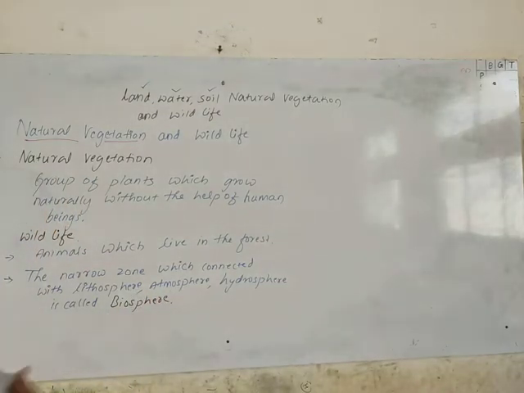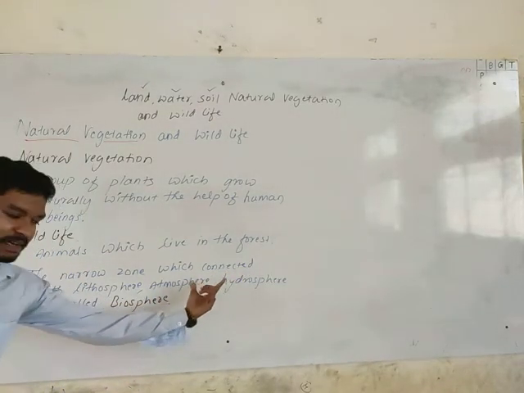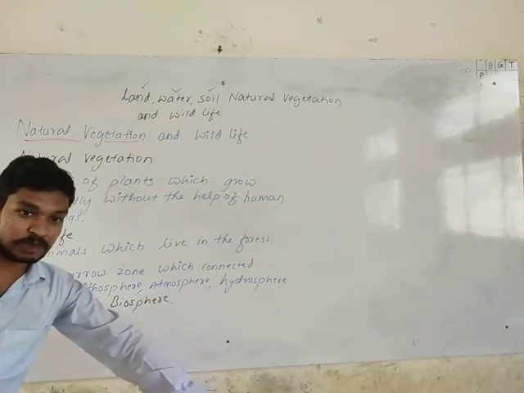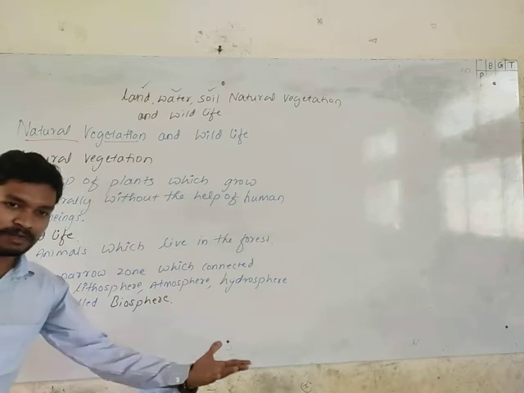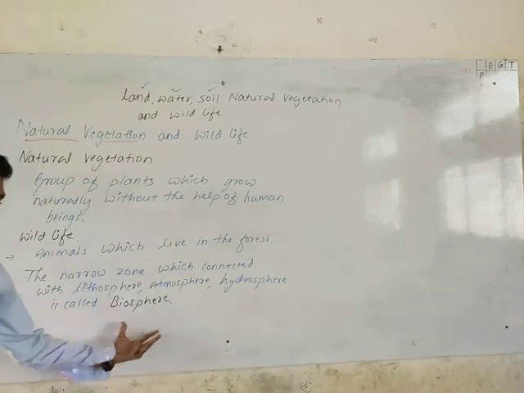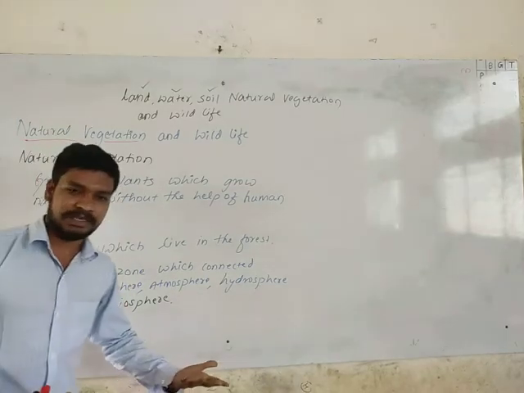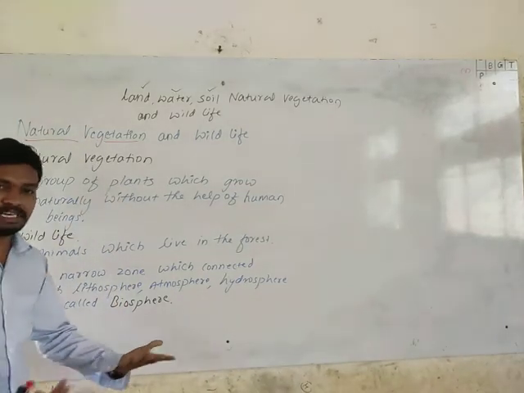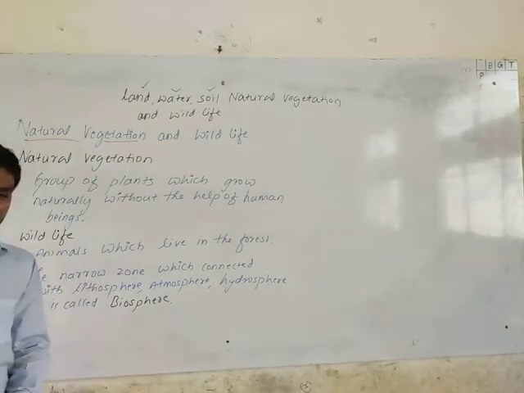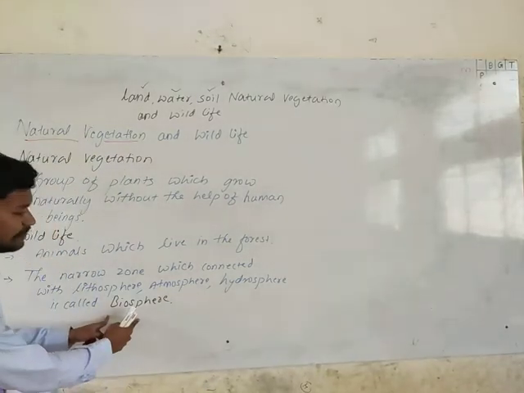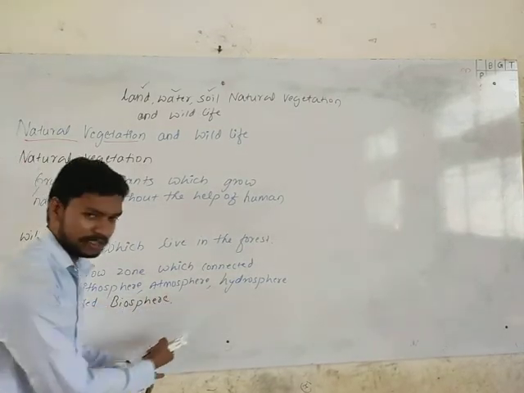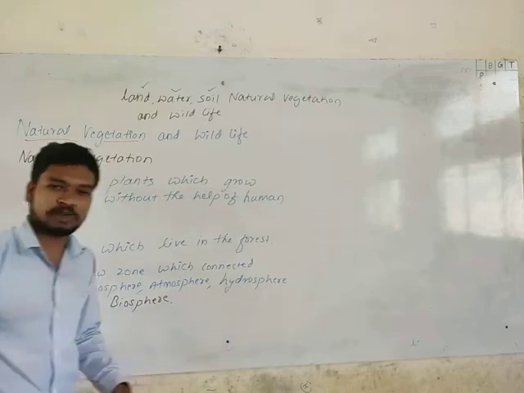This biosphere has a direct link with all three spheres. Without the land, the lithosphere, the biosphere could not exist. Without the atmosphere, meaning air, living organisms like plants, wildlife, and human beings cannot live on the earth's surface. Without the hydrosphere, water, we cannot survive. So this biosphere gets help from these three spheres, and it is connected directly with all of them.